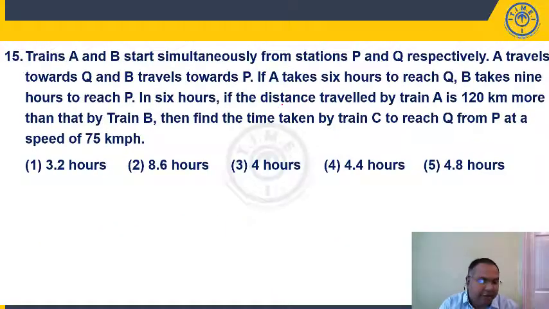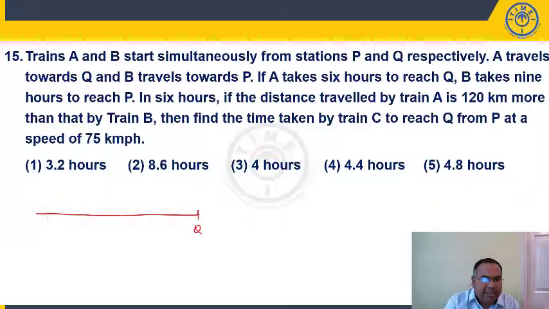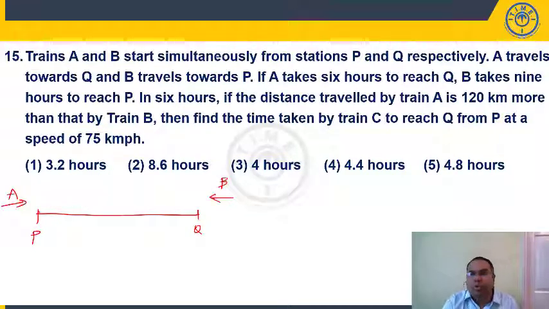Question number 15, students. Trains A and B start simultaneously from stations P and Q respectively. Let's say these are two stations, P and Q. A is moving from P to Q and B is moving from Q to P. If A takes 6 hours to reach Q, B takes 9 hours to reach P.